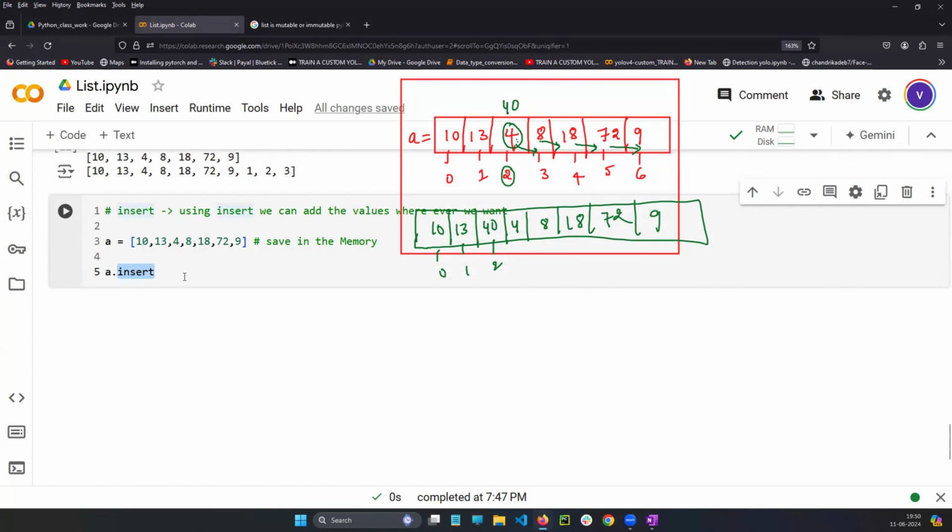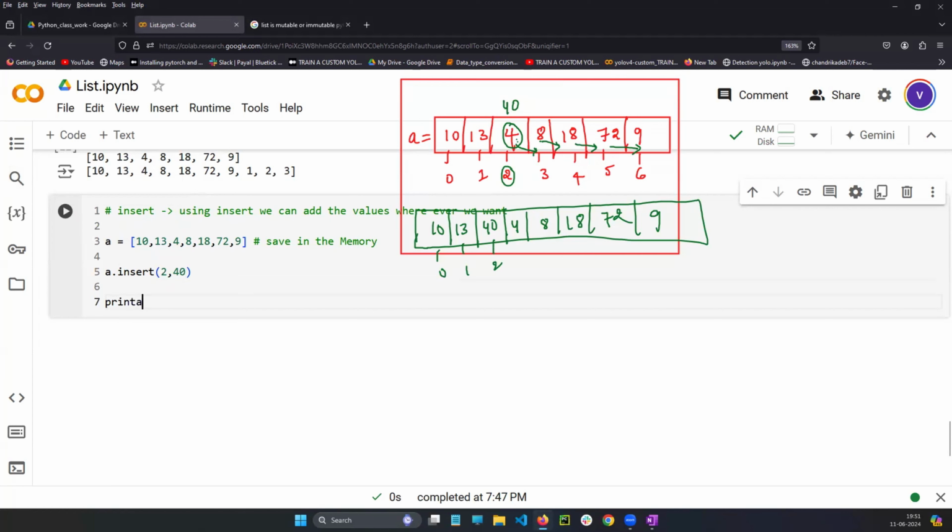So the insert function. What you want to do is, in the place of second index position, add 40. You need to clearly write what you are writing. I am variable A, which means in this particular list I am applying the insert function. In the place of 4, you are trying to add 40. Automatically it will add in that location. Everything will be taken care of by Python. So here the value will be added.